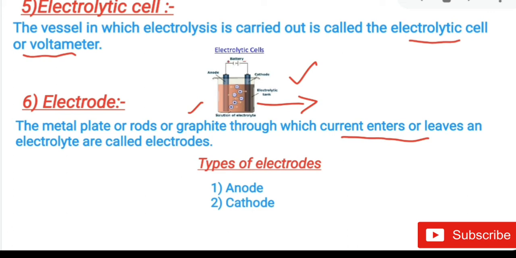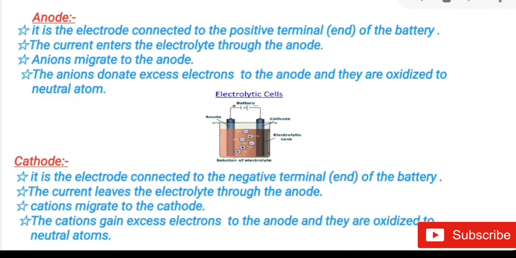There are two types of electrodes: one is the anode and another is the cathode. Let us know what the anode is and what the cathode is. The anode is the electrode connected to the positive terminal of the battery. Children, here is a trick to remember: plus means add, so the positive terminal is associated with the anode.